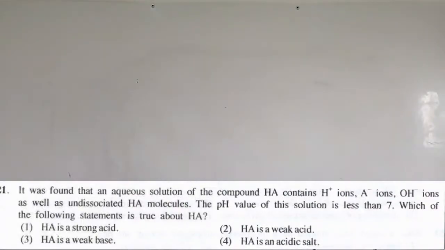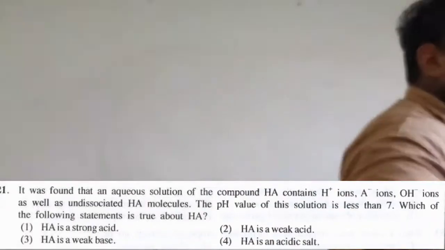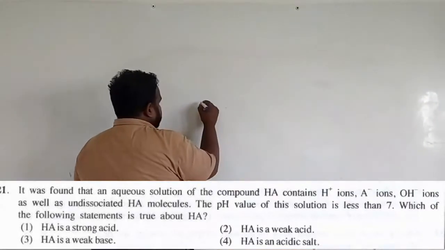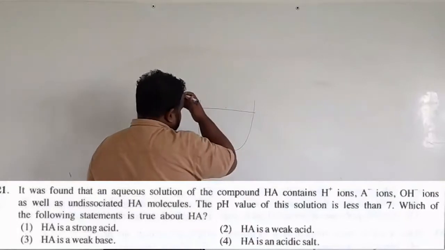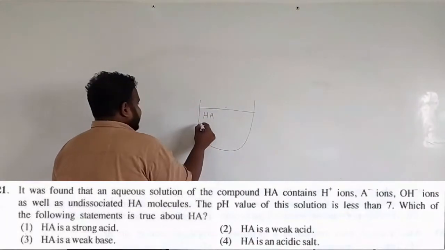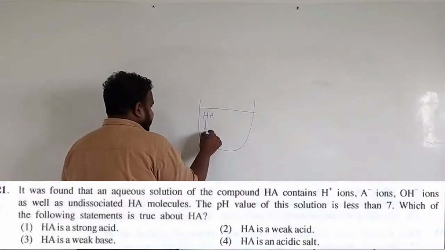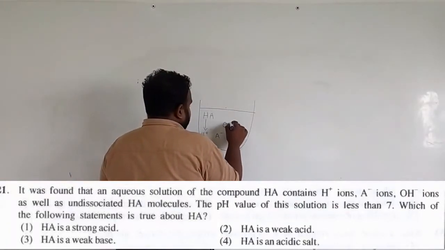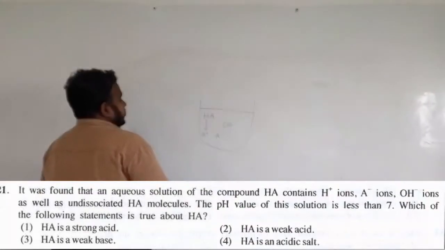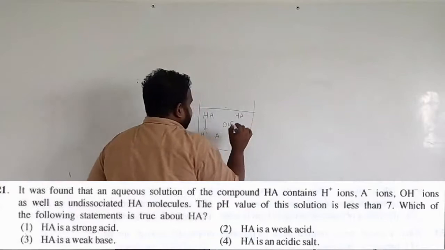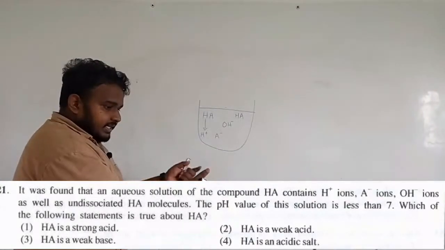It was found that an aqueous solution of compound HA contains H plus ions, A minus ions, OH minus ions, as well as undissociated HA molecules. The pH value of the solution is less than 7. Which of the following statements is true about HA? Right. So there is a solution of HA. This HA has converted into H plus, A minus, OH minus ions. Also there is some HA remaining, and they have said in a conclusion